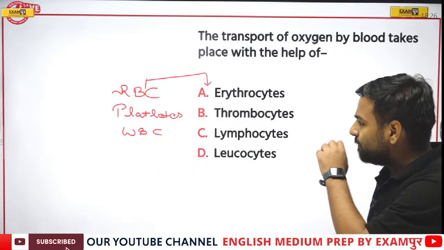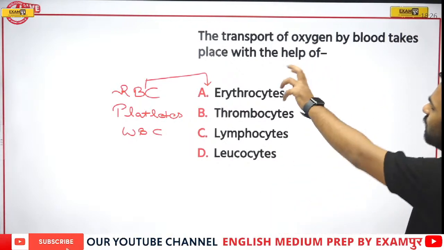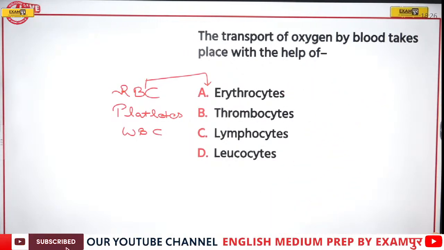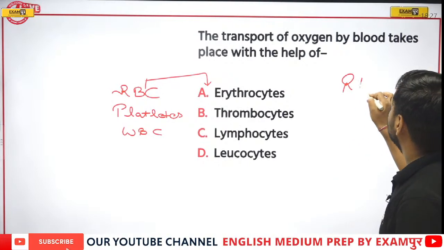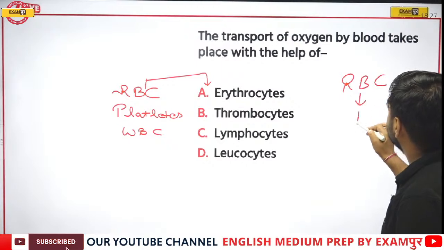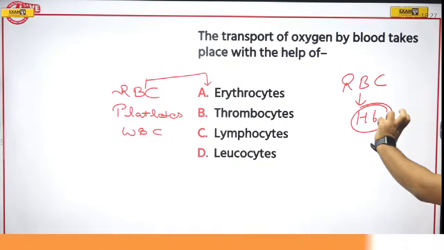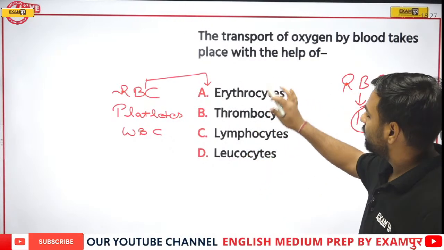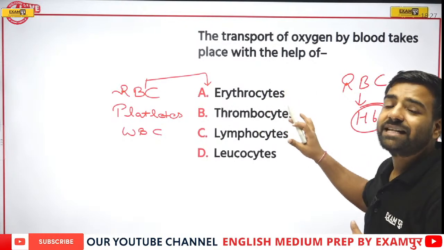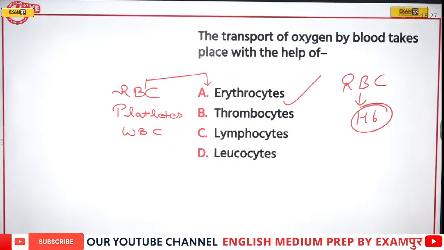When we are talking about blood, there were RBCs, then WBCs, then platelets. Remember all those things? Now, there were some names given to them. When I talk about RBC, these are actually erythrocytes. If I talk about platelets, they are thrombocytes, and WBC are leukocytes. Now the question is, transportation of oxygen by the blood takes place with the help of what? It takes place with the help of RBC, as we have the presence of hemoglobin here. So according to this question, RBC or hemoglobin should be the answer, but here they have given this, which is not wrong. This is actually another name of that. So yes, here erythrocyte, that is option number A, will be correct.